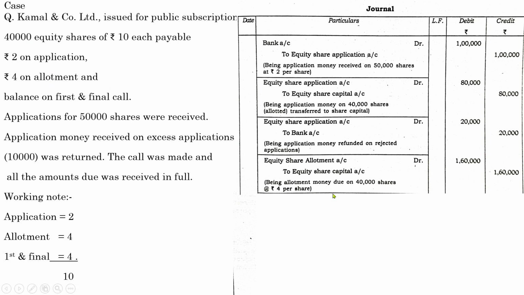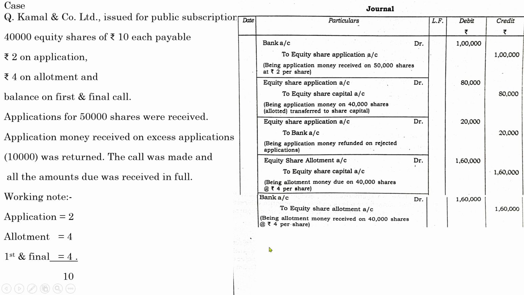Next one, you need to pass the payment entry. Payment entry is bank account up to equity share allotment. The company received the payment of 40,000 into 4, that is 1,60,000. And after that, let us go to the next one, first and final call. You need to pass the due entry. There are no further adjustments with regard to that. Once you pass a refund amount, your adjustment with regard to the first alternative in case of oversubscription is over.